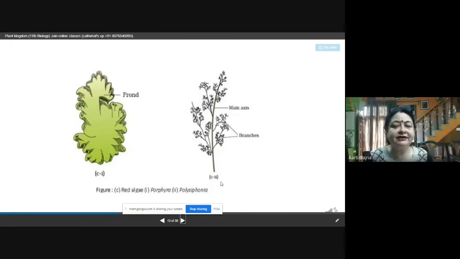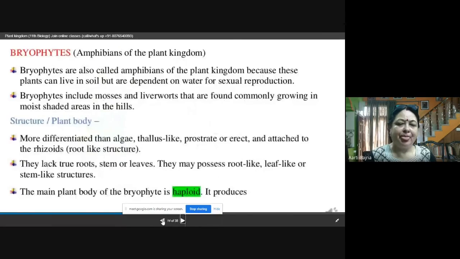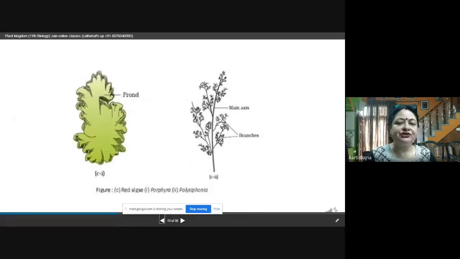And this is Polysiphonia. This is like a plant only. It is having the branches, the main axis. So this is again one red algae. So this was all about the class Thallophyta, wherein